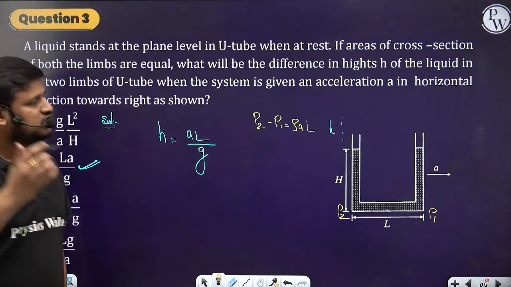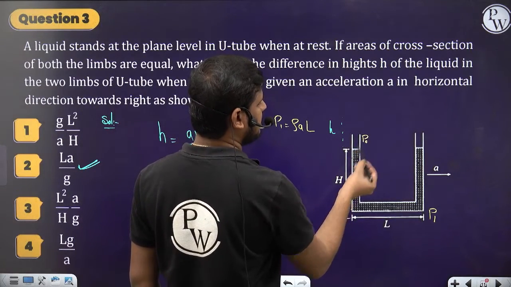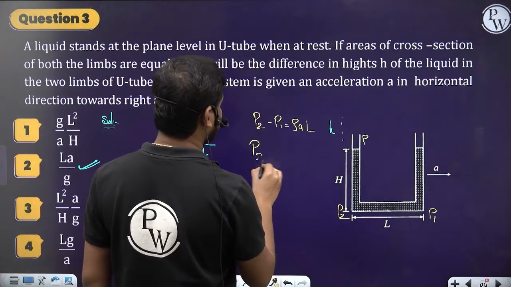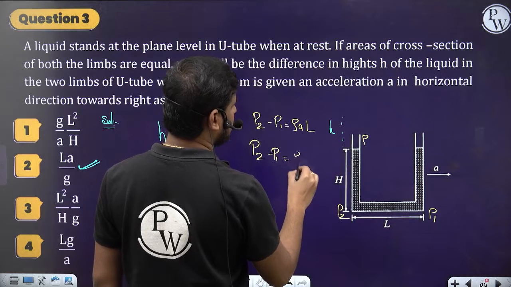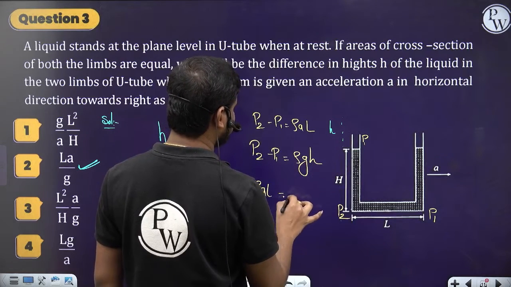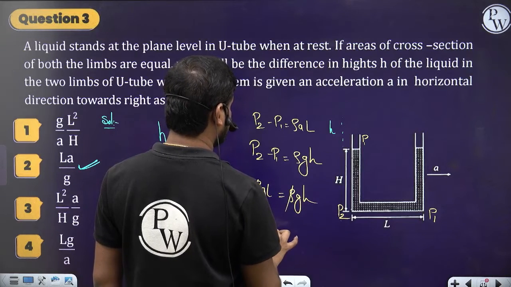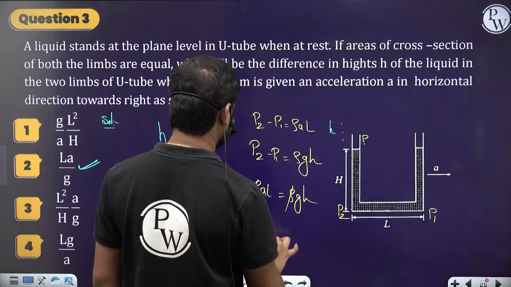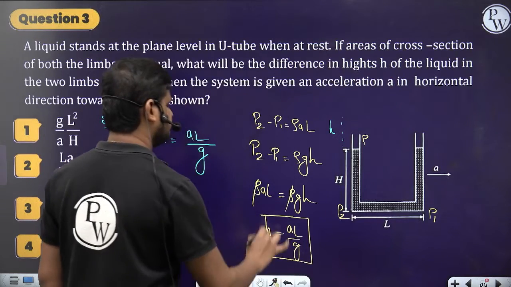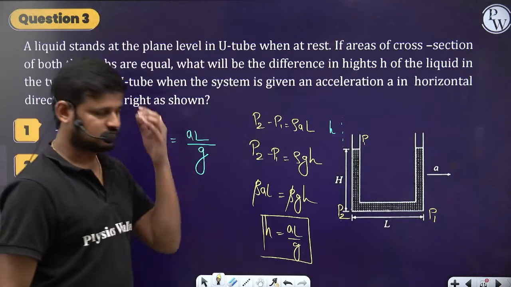And P2 minus P1 is also equal to rho GH. So we write rho AL is equal to rho GH. Then rho gets cancelled. The h we required is AL by G, so we get the same thing. Done now. It is a direct question, so you can directly put the option.